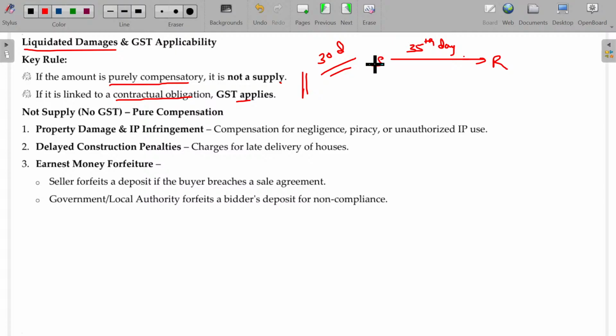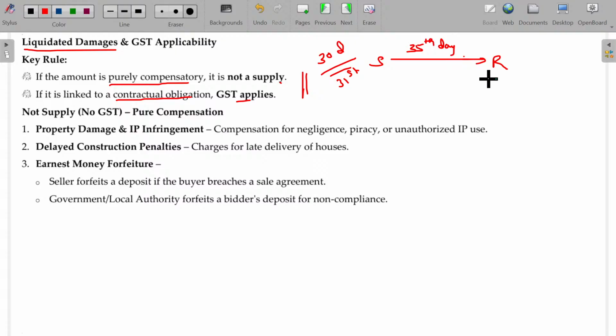So you were supposed to purchase crackers for Diwali. Diwali is on the 31st day. Supplier confirmed that he will supply a day earlier than Diwali. But he supplied on the 35th day, 4 days after Diwali. Then what will you do with the crackers? Everything is waste now.